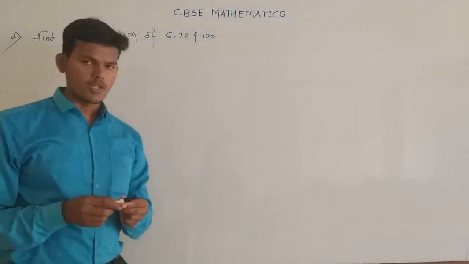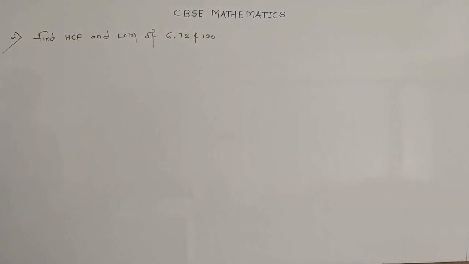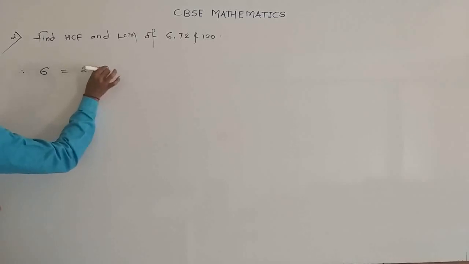We are now going to see how to find the HCF and the LCM of three positive integers. The example is: find the HCF and the LCM of 6, 72 and 120. First of all, find the prime factors. The prime factors of 6 are 2 multiplied by 3.